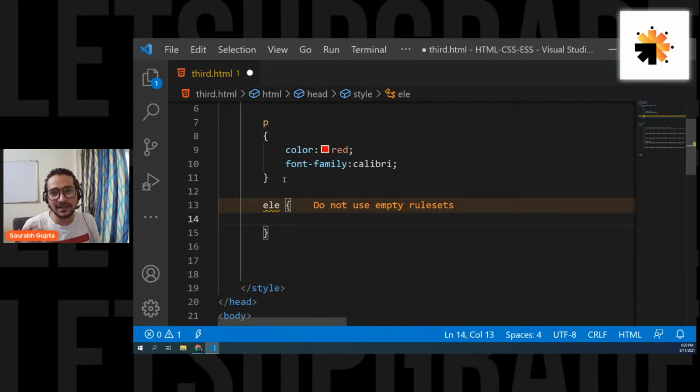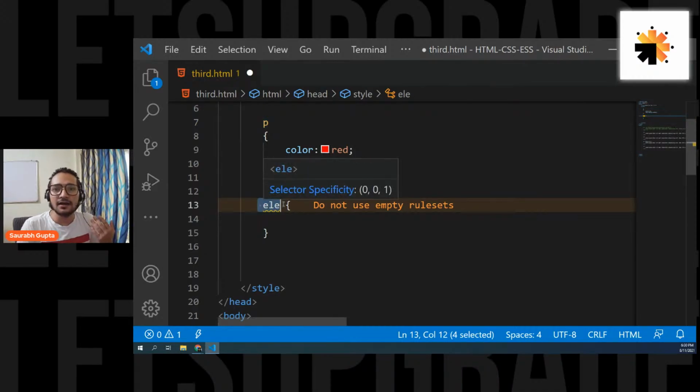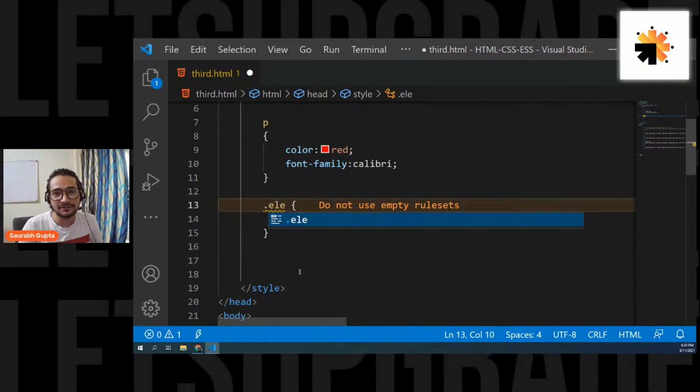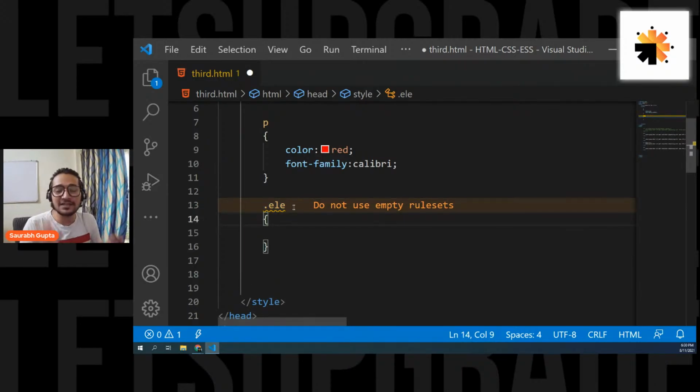But there's one important thing, guys. When you write a tag name, you simply write it. That is something that CSS understands. So when you simply write any selector here, it thinks that it's a tag name. So to tell CSS that ele is not a tag name, it's a class name, what you have to do is at the start, you have to put a dot. Remember, guys, whenever you are using a class selector, that means whenever you are selecting an element using class name, always remember to put dot.